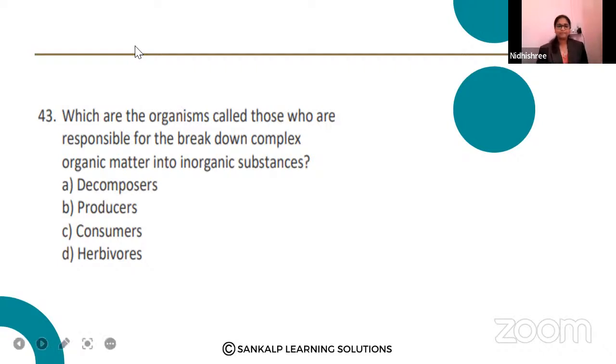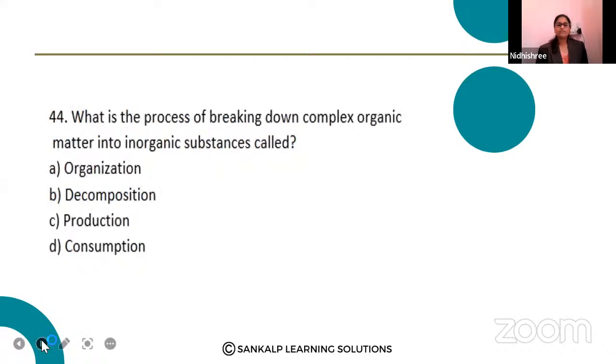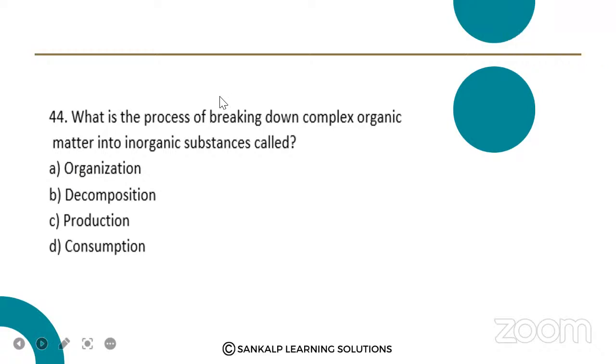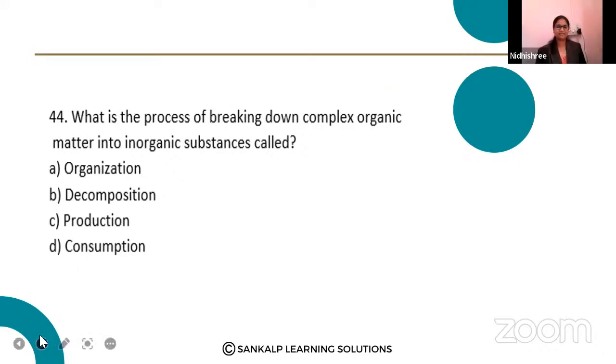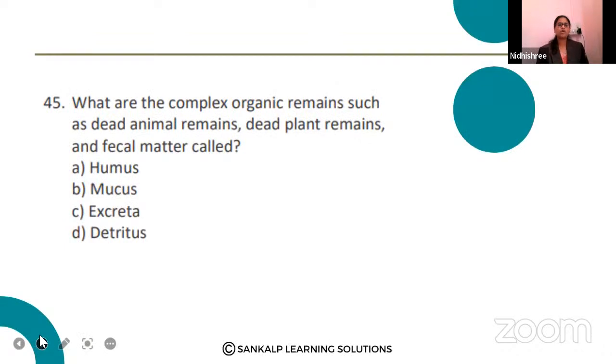Okay. 44th question. What is the process of breaking down complex organic matter into inorganic substances? A very easy question: organization, decomposition, production, consumption. Option B, ma'am. Decomposition. Option B, decomposition is the right answer. Great. Most of them are answering in chat also.